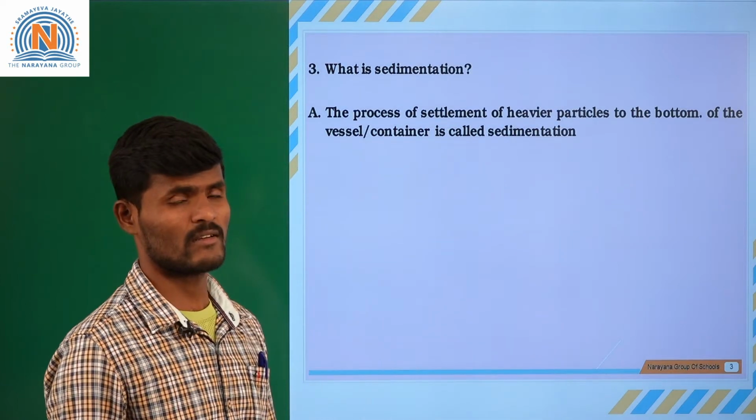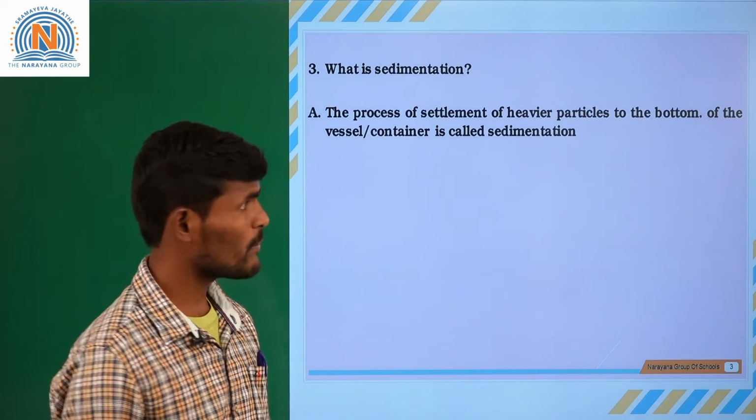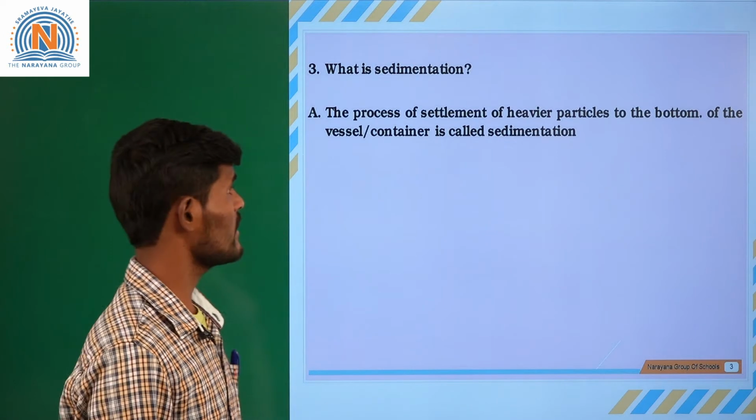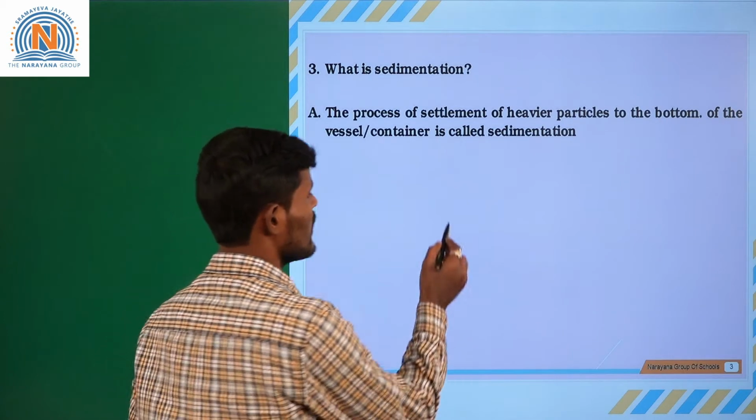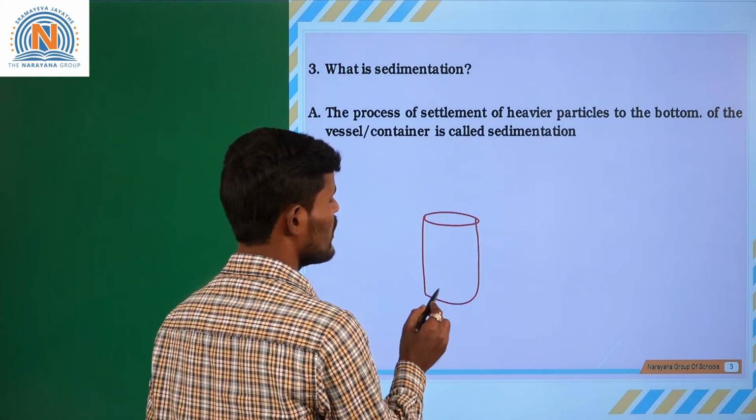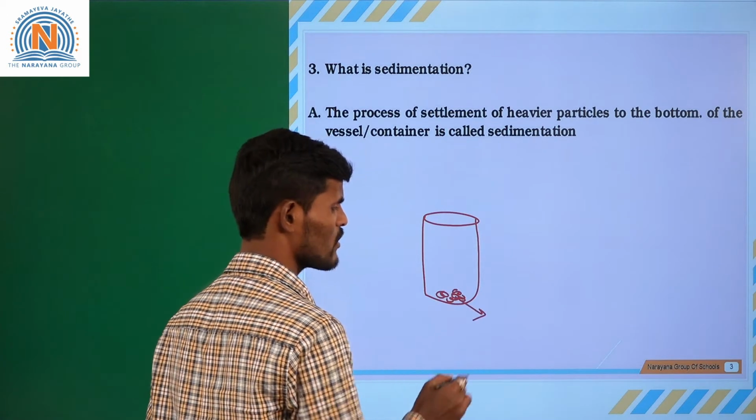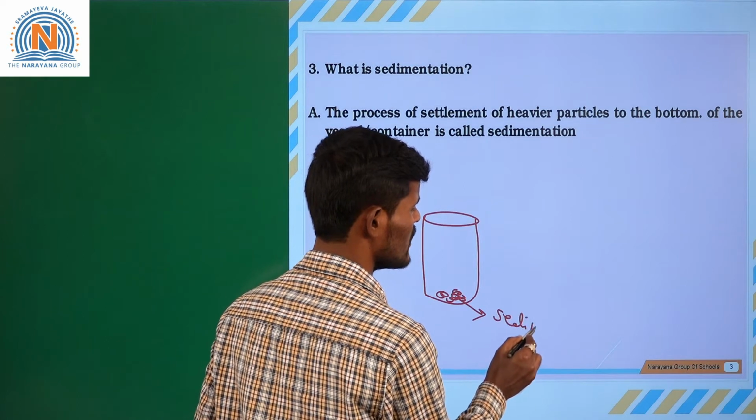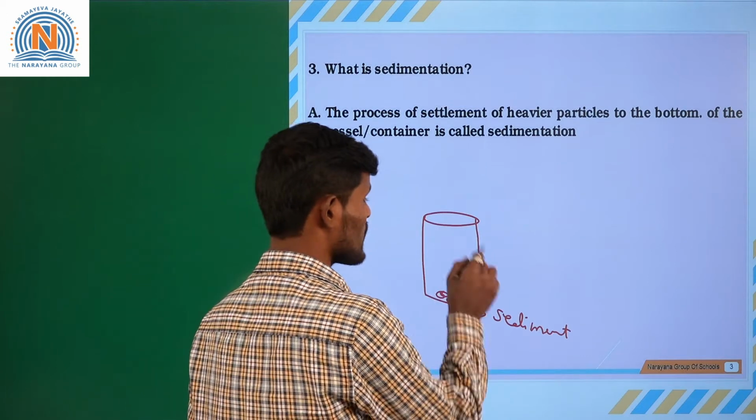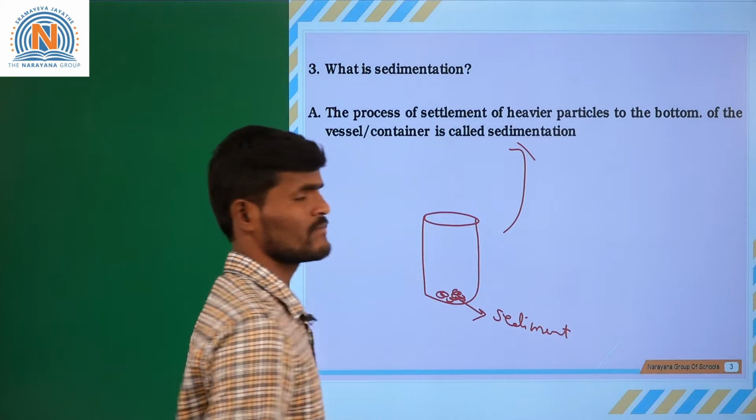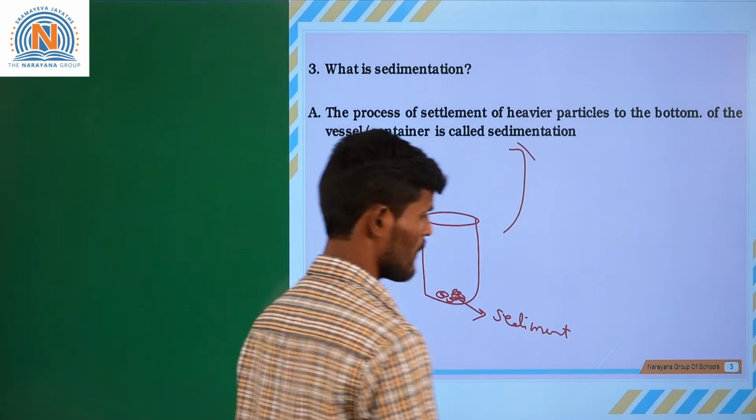What is sedimentation? The process of settlement of heavier particles to the bottom of the container or vessel is called sedimentation. Just now we have discussed that. Whatever heavier particles are settled at the bottom are called sediment. Such a process is called the sedimentation process. Clear? Next, fourth question.